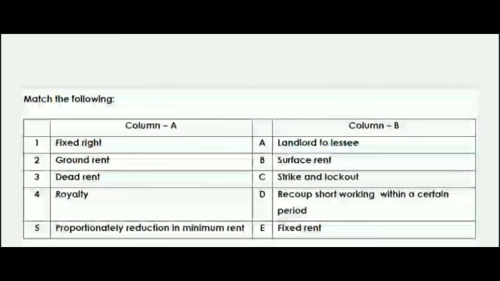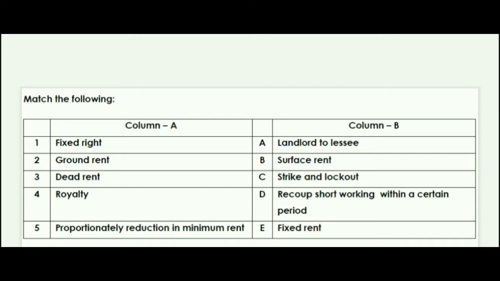In column A we have fixed rent, ground rent, dead rent, royalty, proportionality reduction in minimum rent. On the right hand side, in column B, we have landlord to lessee, surface rent, strike and lockout, recoup short working within a certain period, fixed rent. So the first question was fixed rent, and the correct answer will be D. Fixed rent is recoup short working within a certain period.